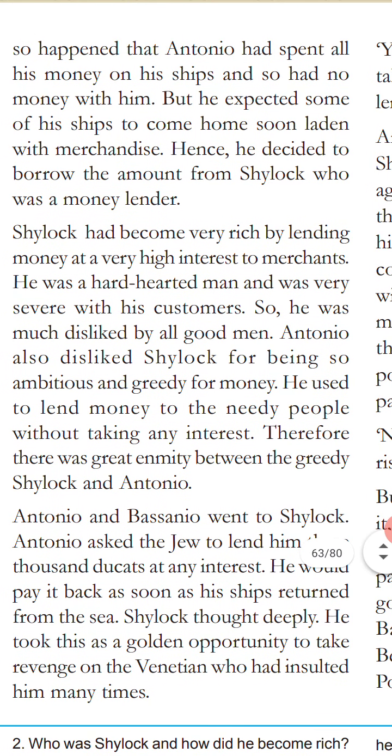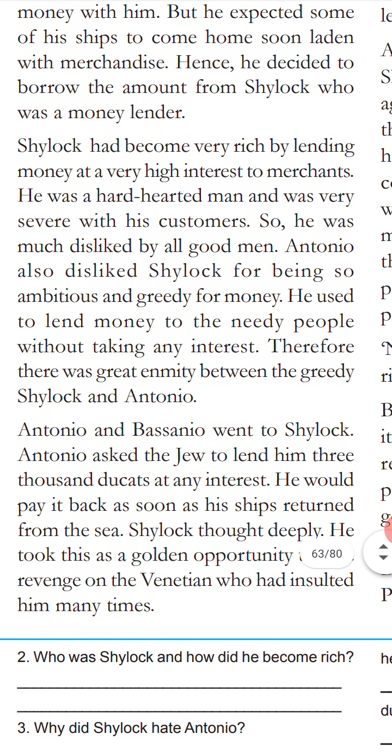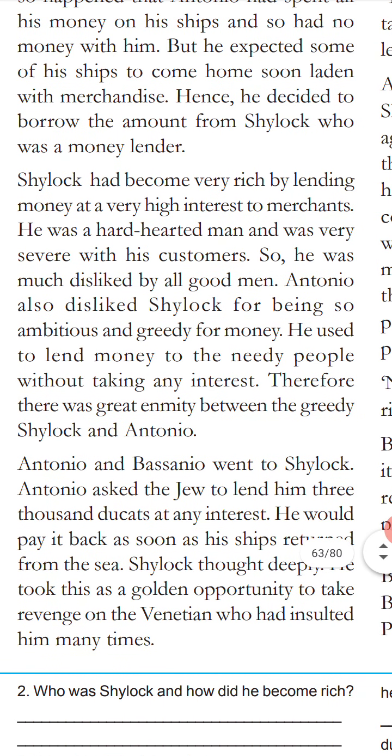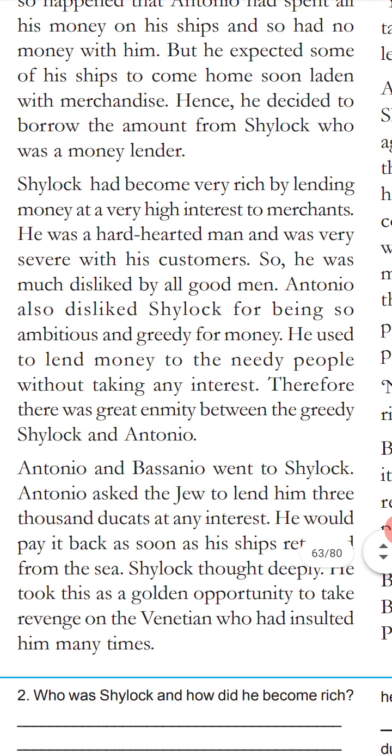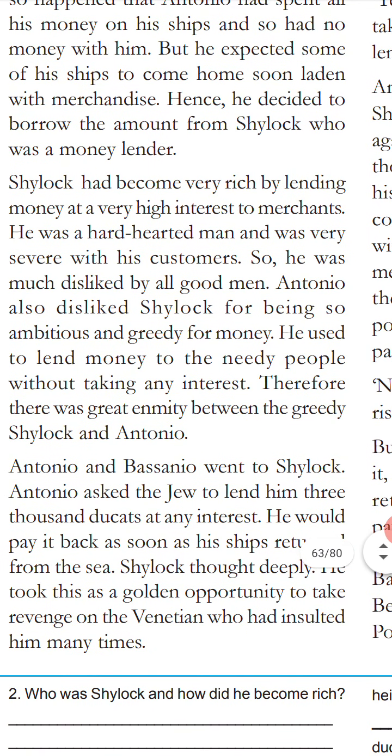We can understand this paragraph, the character sketch of Shylock: very greedy, very ambitious for money, also very cruel, very rude in manner, a very hard-hearted person, right? And also he troubled the shopkeepers, customers and poor people by lending money, right? So that's about Shylock. Let's see another person.